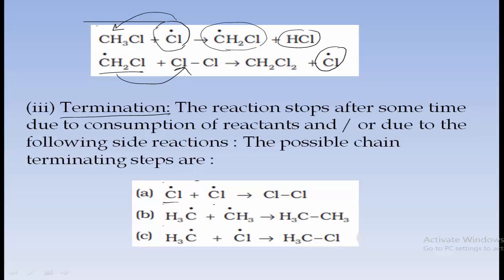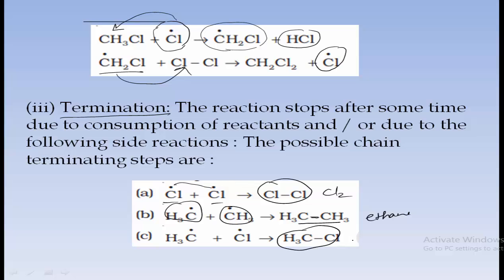How? If two Cl radicals are formed, two chlorine radicals, then they will again share the electrons with each other and form chlorine gas. And if two methyl radicals are formed, CH3 dot, then they will share the electron and form ethane. And if one CH3 radical and one Cl radical is formed, then it will form CH3Cl, that is methyl chloride, and thus no free radical is present at the end, and thus the reaction terminates or the reaction stops.